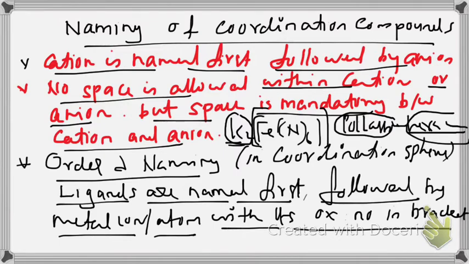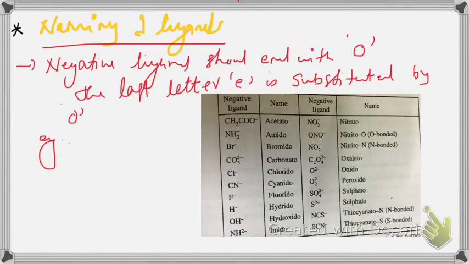So, you have to write ligands first, followed by metal, and in the bracket of the metal, you have to put the oxidation number of that metal in this particular complex. So, we can start with naming of ligand. After that, we will come to the naming of metal also.